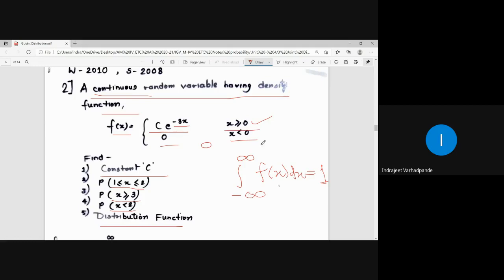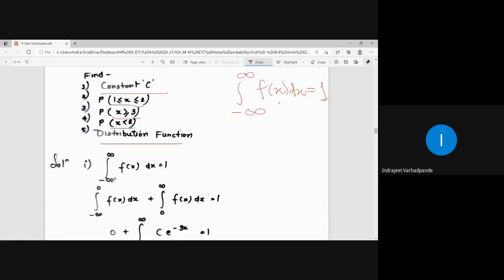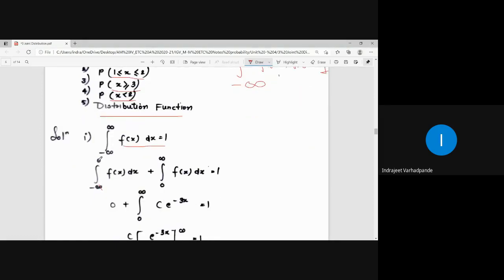But do we have the range from minus infinity? No. Our starting point for the function is 0 onwards, right? So we know that the integral from minus infinity to infinity f of x dx is equal to 1, but from minus infinity to 0 the function does not exist.